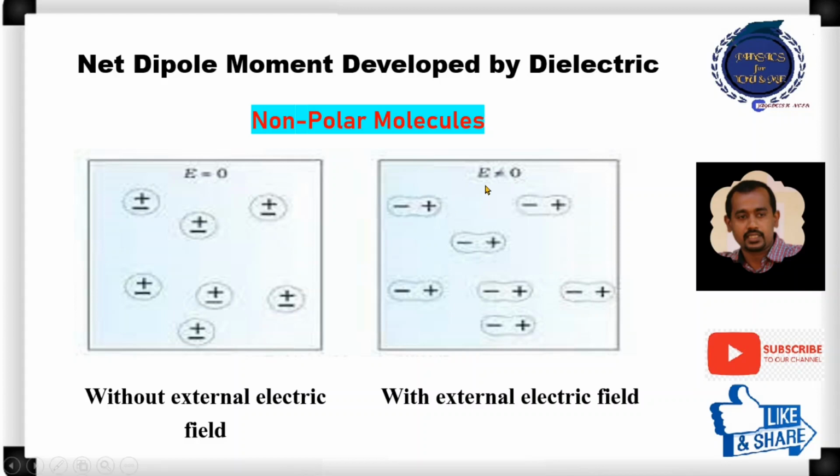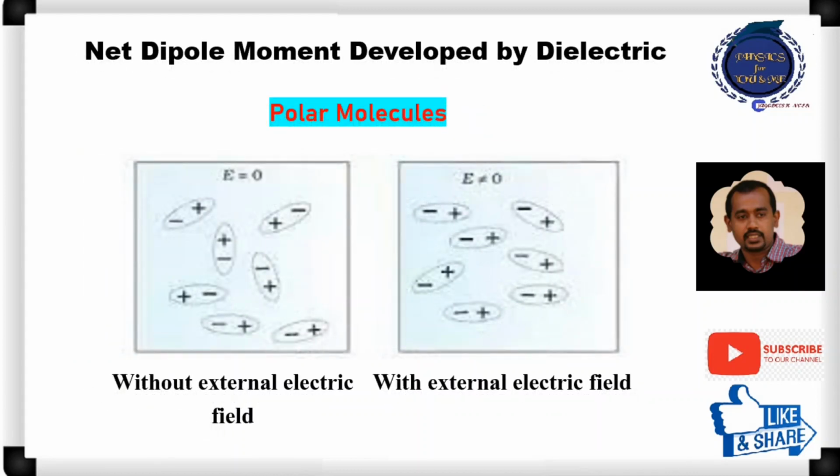Whereas when there is an external field, the centers of positive and negative charges are pulled apart, as we can see in the picture. Therefore, each molecule and hence the entire dielectric substance develops net dipole moment.